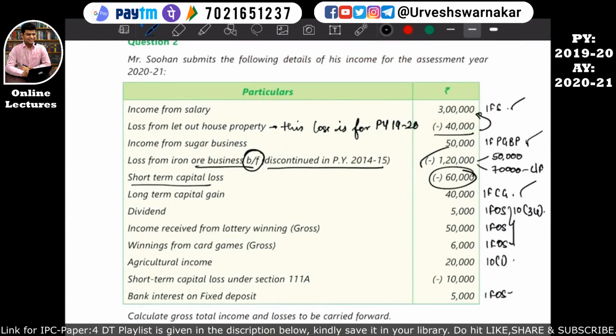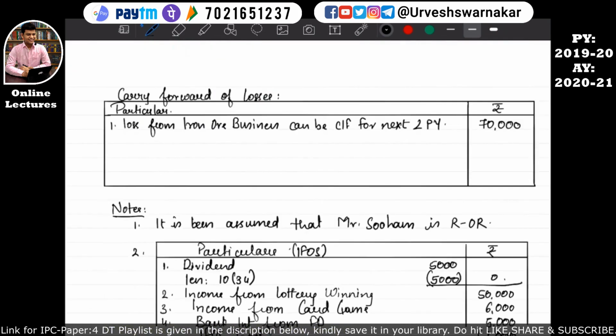So let's come back over here, and we can see that only 40,000 loss can be set off, and the balance 20,000 has to be carried forward. So we'll come back into our format book, in our carry forward format, and we'll write losses from short term capital loss, the acronym STCL. Losses from short term capital loss can be carried forward.